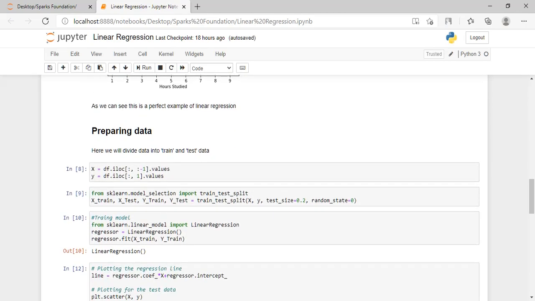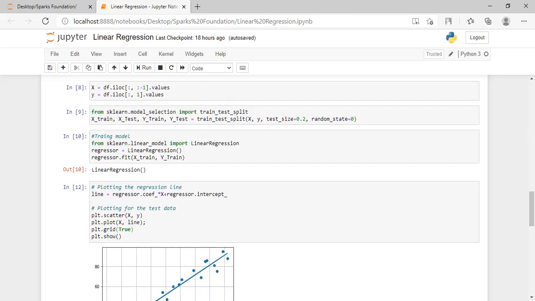Now we will prepare data. Preparing the data means we will divide our dataset into a training dataset and a testing dataset. Here from the scikit-learn module we used the train test split method, which will divide our dataset into training and testing sets. Here we use a test size equal to 0.2. This 0.2 means out of 100% only 20% of values will get used as the test dataset, and the remaining values will get used as the training dataset.